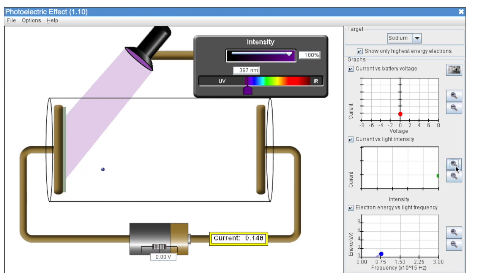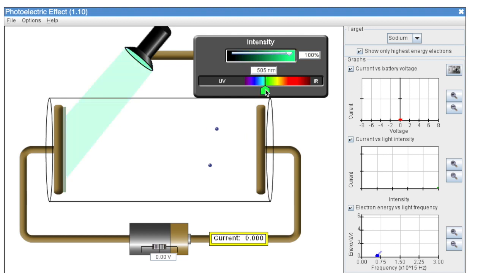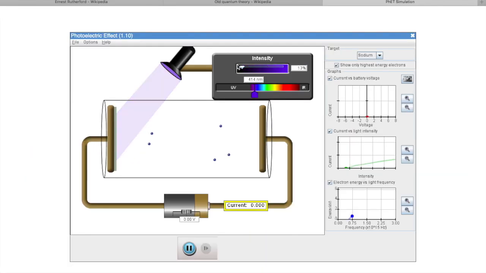In this simulation, the electrode metal is sodium and three graphs represent current versus voltage and current versus intensity. The value of current decreases as we increase the wavelength, or we can say by decreasing wavelength, current value increases. Thus, photoelectric emission only starts when there is a minimum frequency, which is known as threshold frequency. Second is the effect of intensity of light. As intensity increases, the value of current increases. So, photoelectric current is directly proportional to the intensity of light.